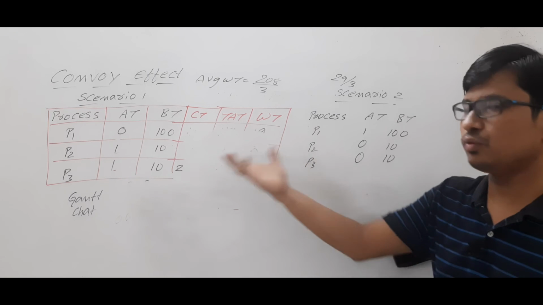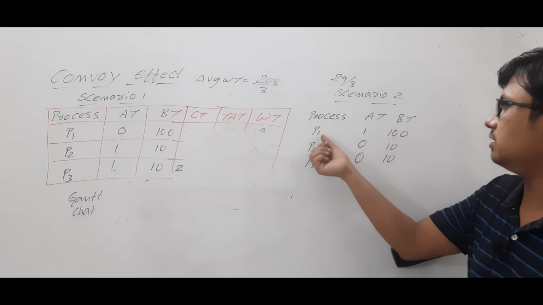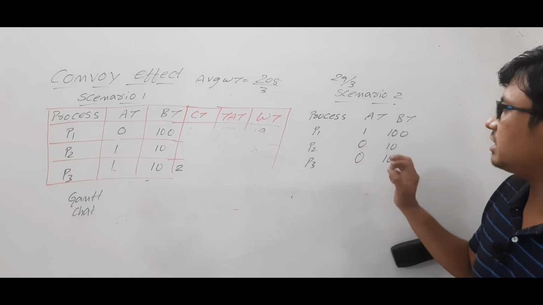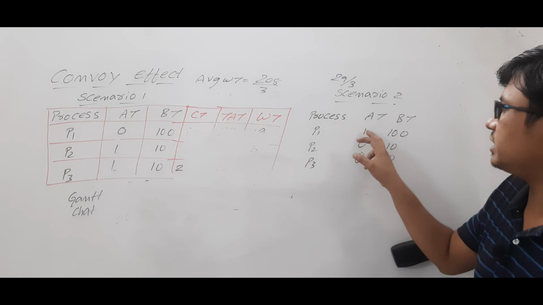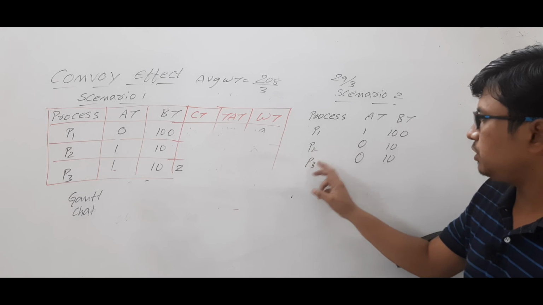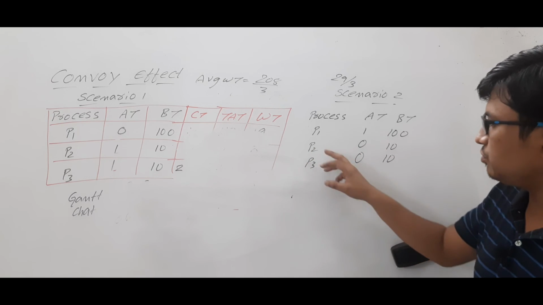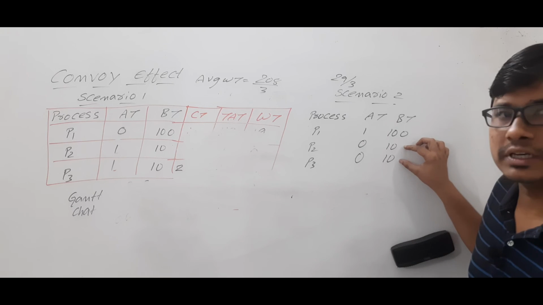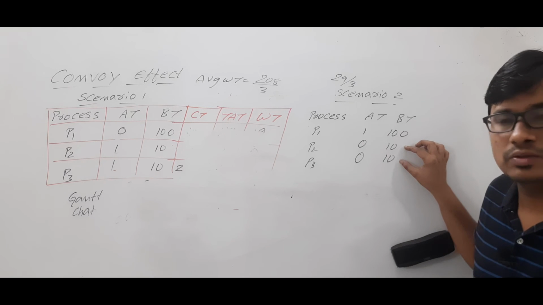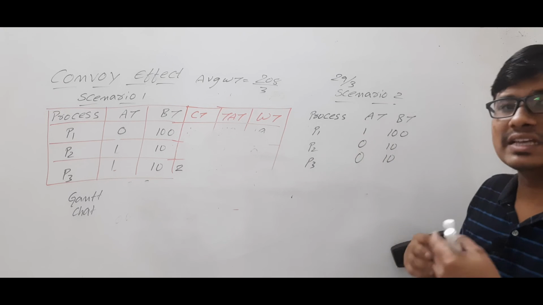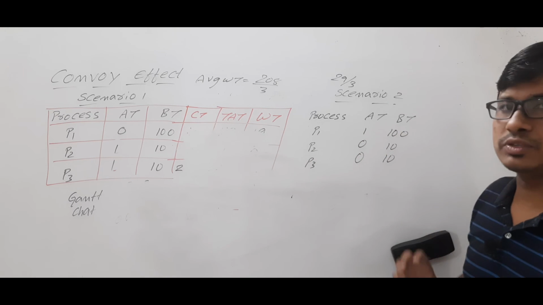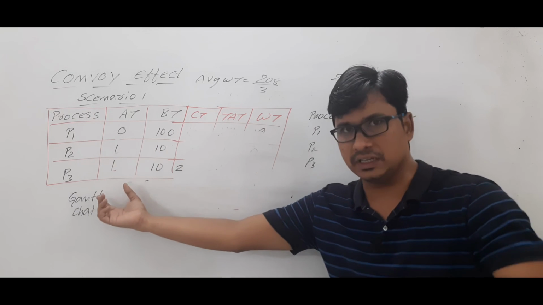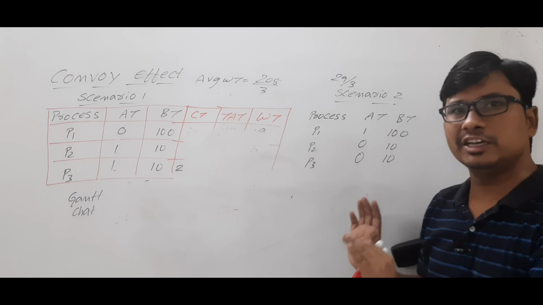Look at this scenario. Not overcome, meaning this scenario. If you look here, the arrival times of process P1, process P2 and process P3 are different. Process P2 and P3 have arrived at 0 units of time, so they arrived first. Look at their burst time. Their burst time is low. Process P1 has arrived next. Its burst time is very high. So the problem is not solved here. In the earlier scenario, it was there. In this scenario, it's a little bit less of an effect.